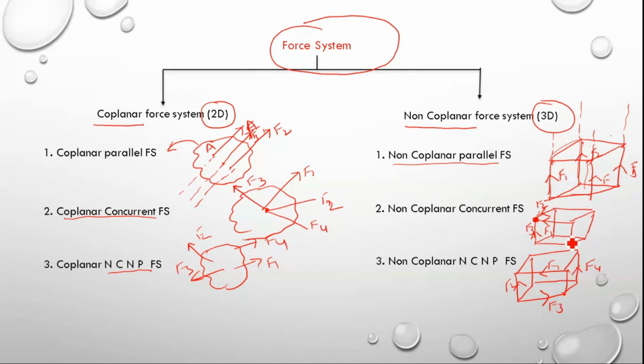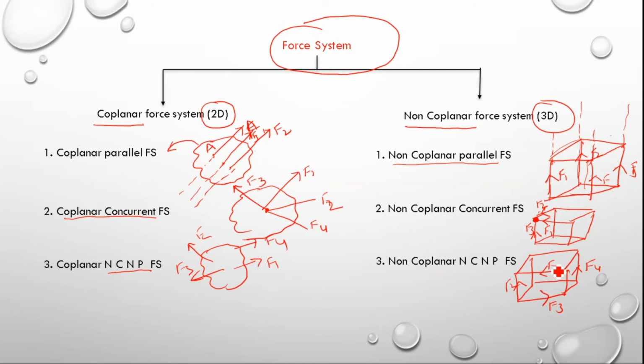So in this case, there are four forces acting on the body. Now their lines of action are not concurrent or parallel. Maybe you may see that F1 and F2, their lines of action are meeting, but F4 and F3 are not meeting. You cannot say this is a concurrent force system because this force system contains four forces. You need to consider all these four forces.